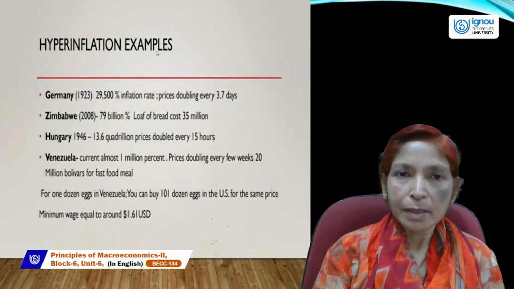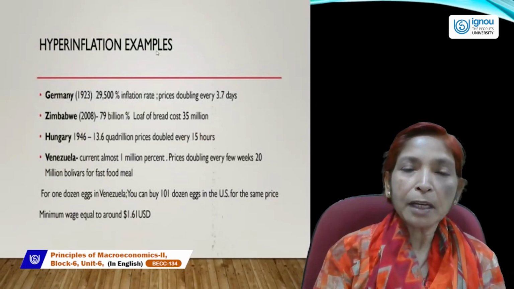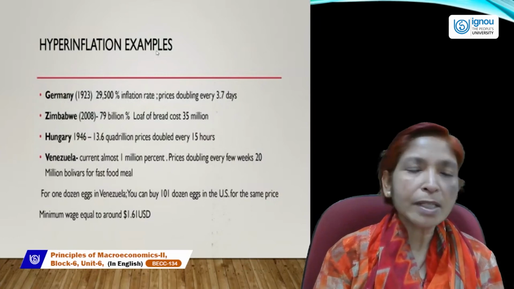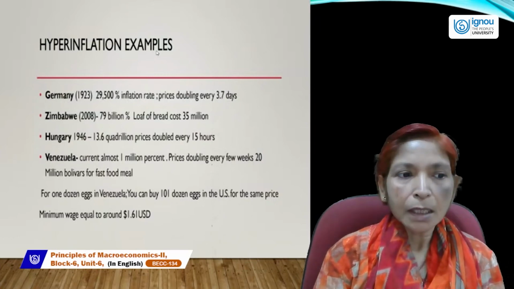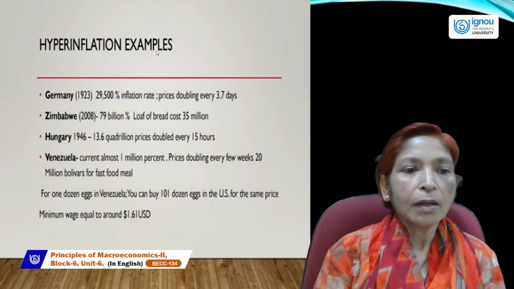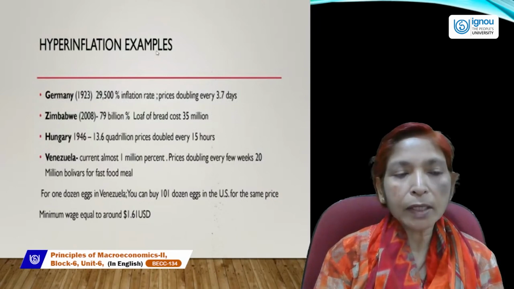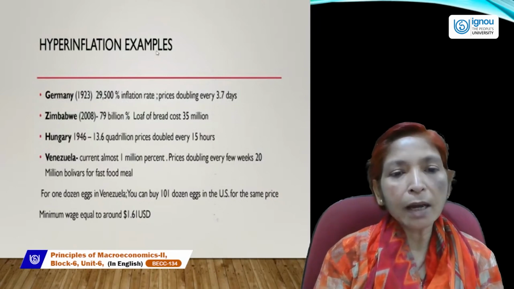Hyperinflation examples. Hyperinflation occurred in so many countries previously, like in Germany in 1923, the inflation rate was 29,500% and prices doubled every 3.7 days.